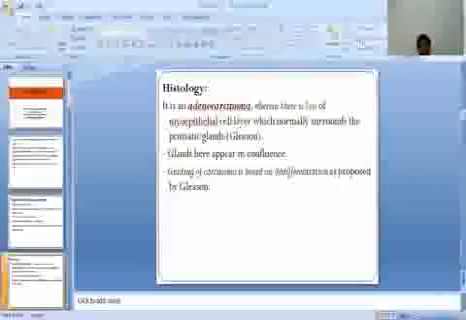Histology: it is an adenocarcinoma wherein there is a loss of the myoepithelial cell layer which normally surrounds the prostatic glands. Glands appear in confluence. Grading of carcinoma is based on the differentiation, as proposed by Gleason.